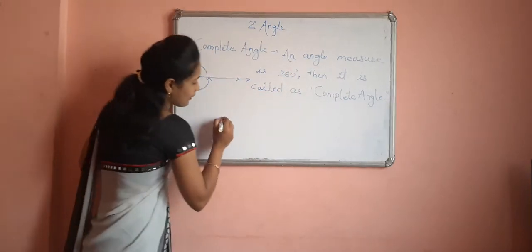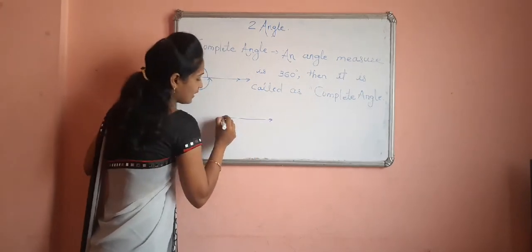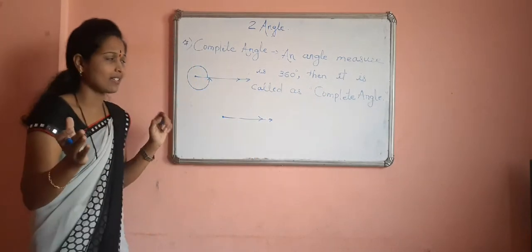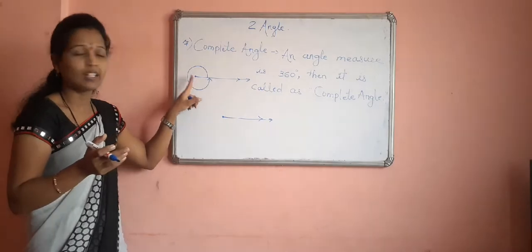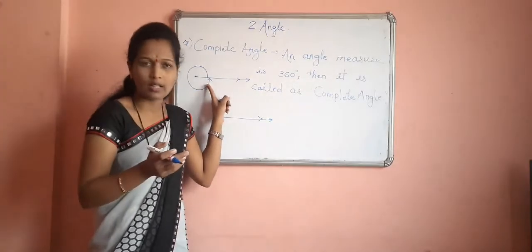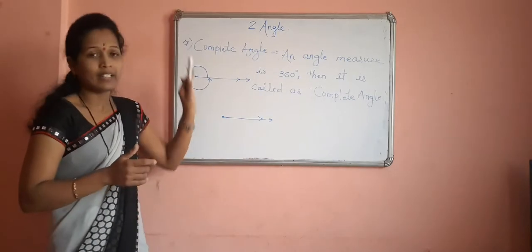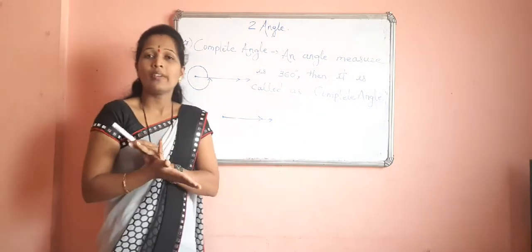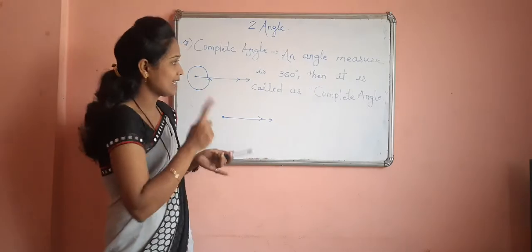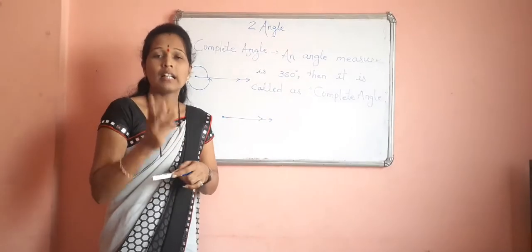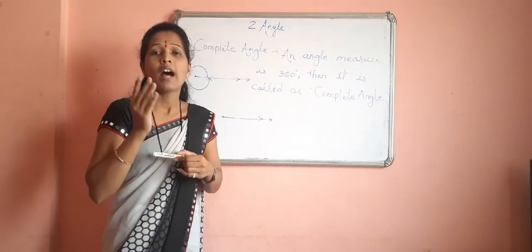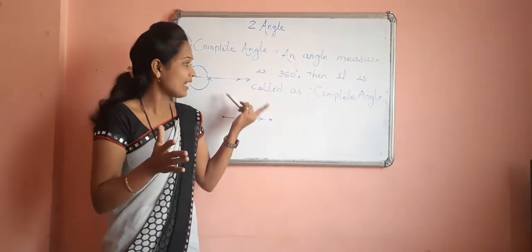And the zero angle figure, if you observe, is also given in this way. Then teacher, how to recognize the difference? So if the figure is given in this way, this is called a complete angle, and this one is called a zero angle. It means in the last video and in today's video we have seen the types of angle, that is zero angle, acute angle, right angle, obtuse angle, after that straight angle, reflex angle and complete angle.